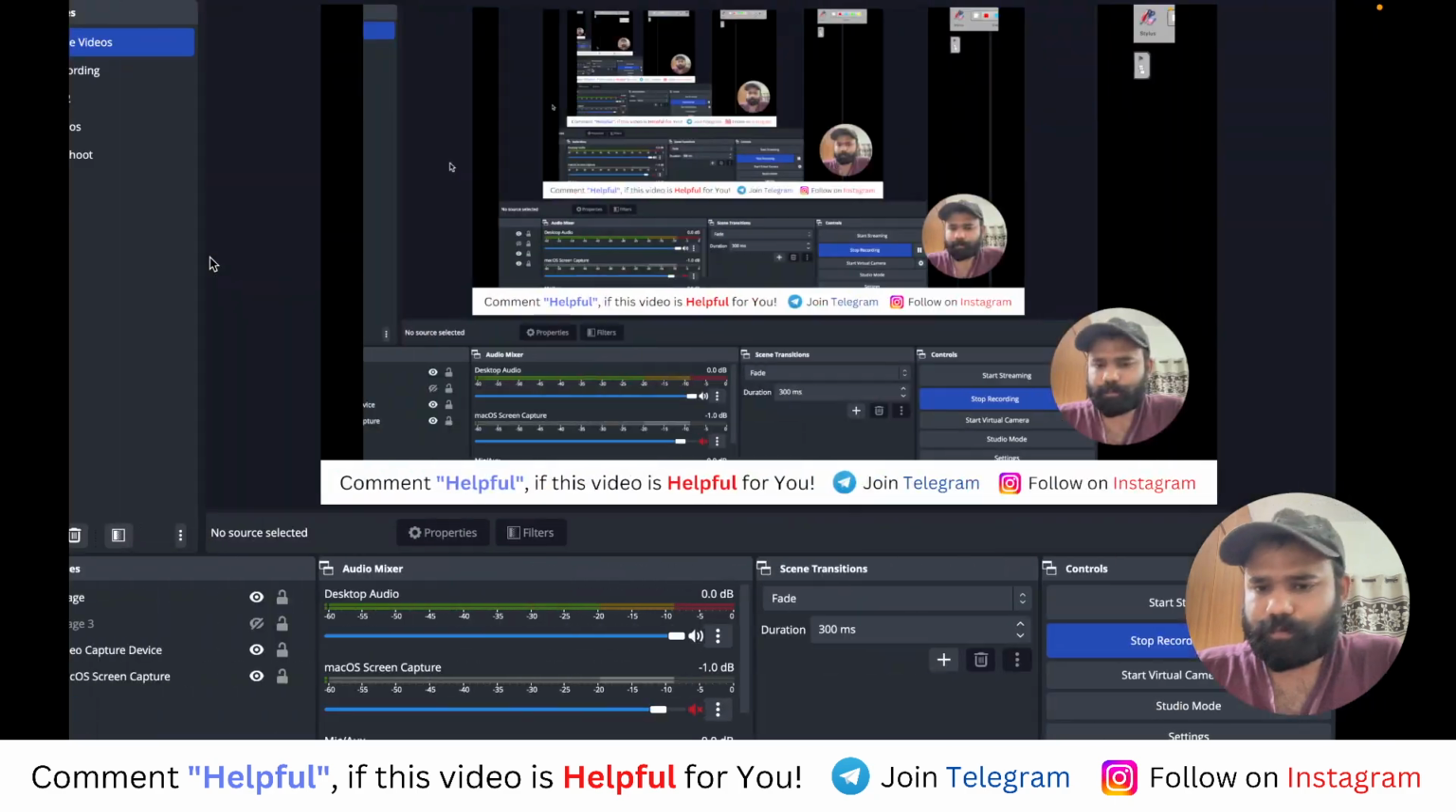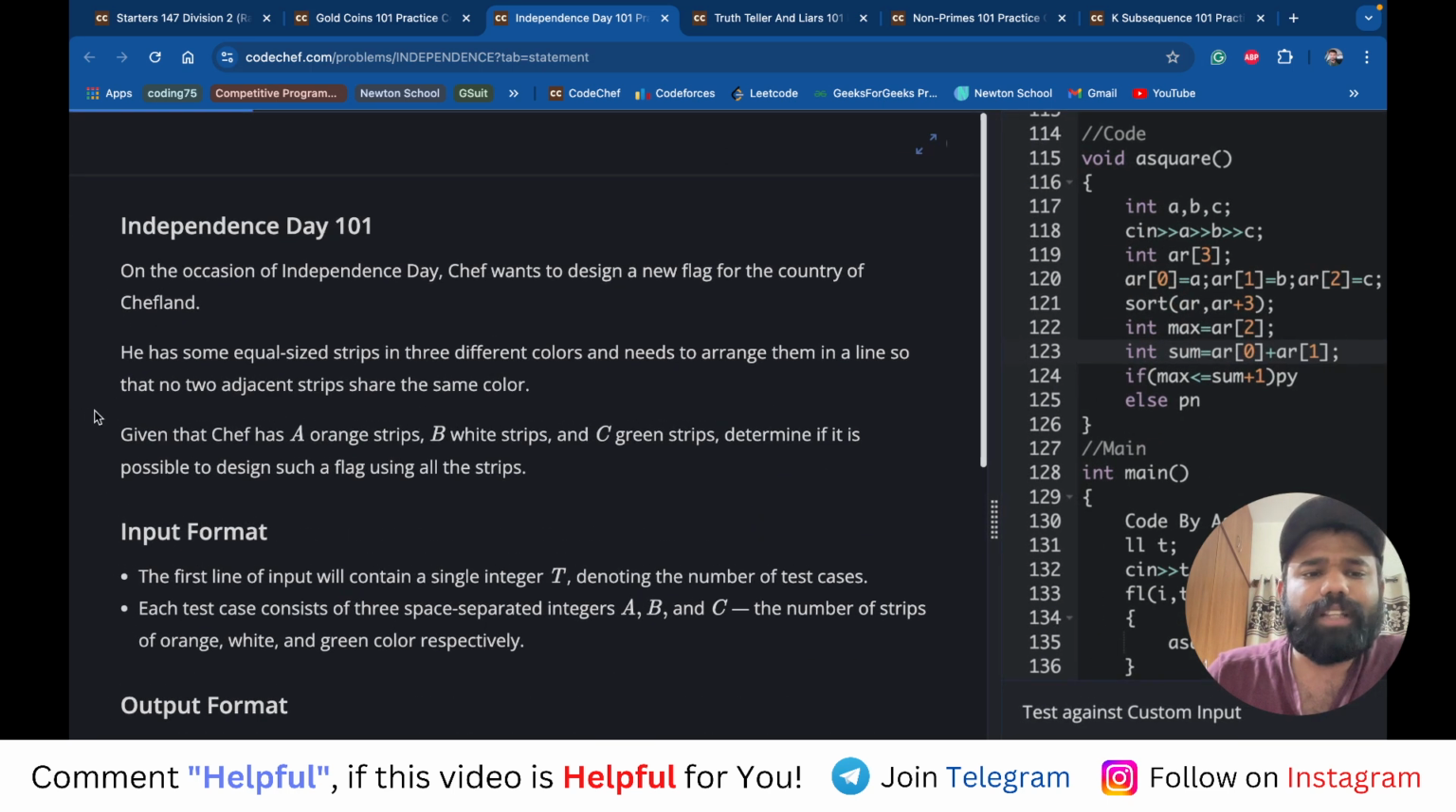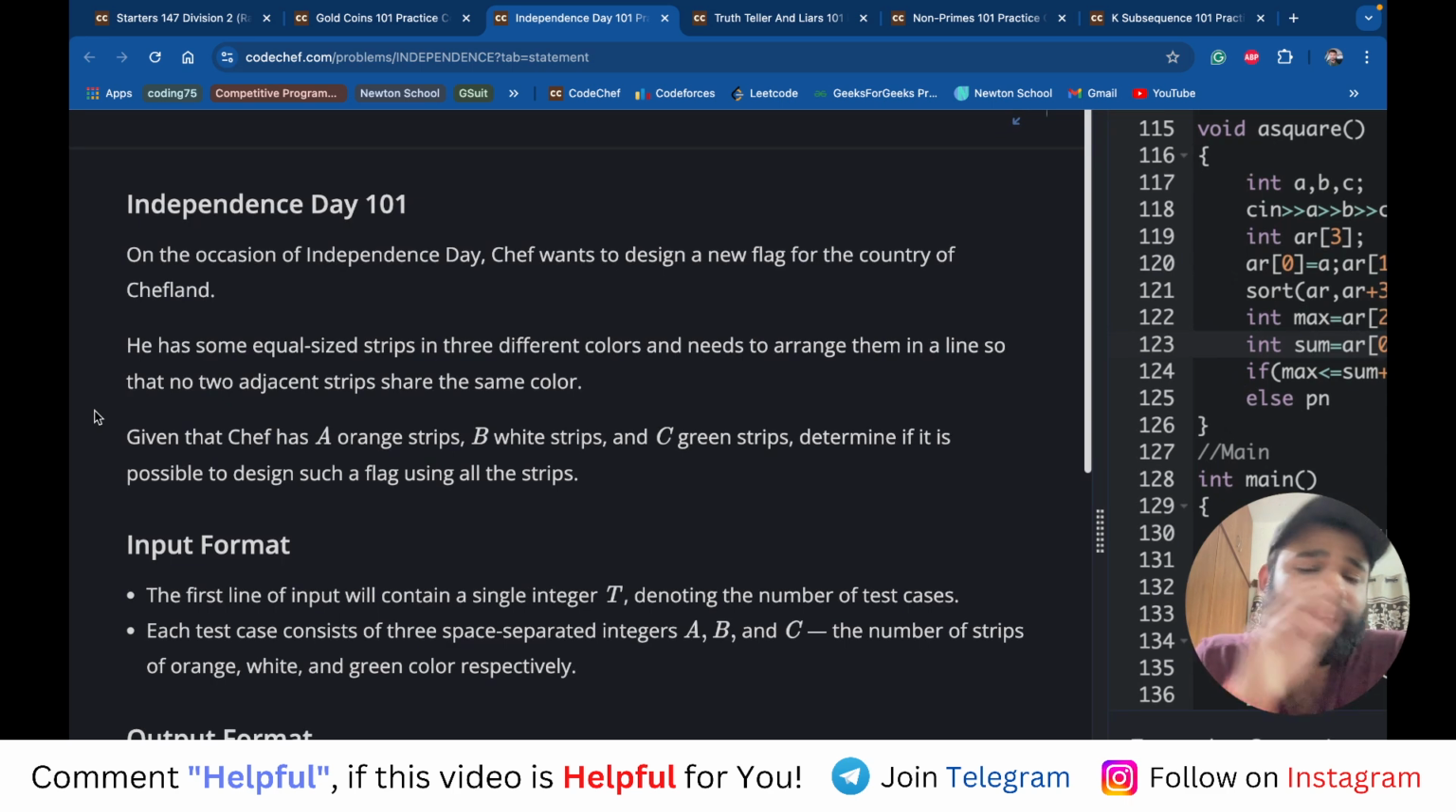The next problem is Independence Day 101. This problem says that on the occasion of Independence Day, Chef wants to design a new flag, and he has strips of 3 different colors: A strips of color orange, B strips of color white, and C strips of color green. Now he has to join these strips to design a new flag such that no two adjacent strips share the same color. If it is possible, you have to print yes, otherwise print no.